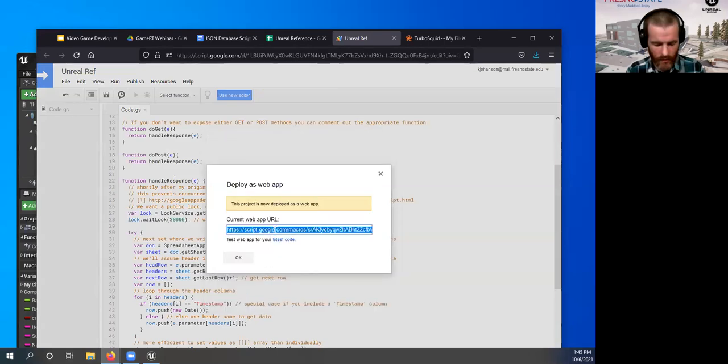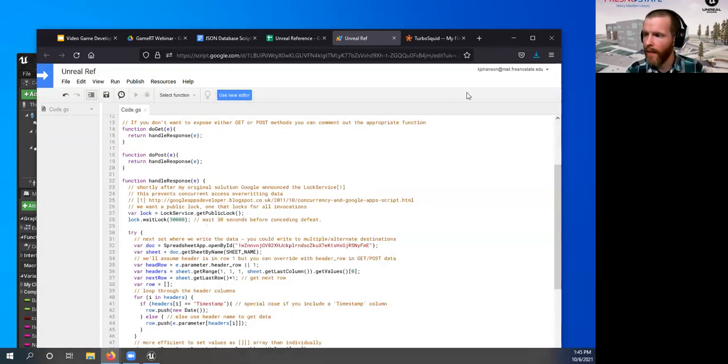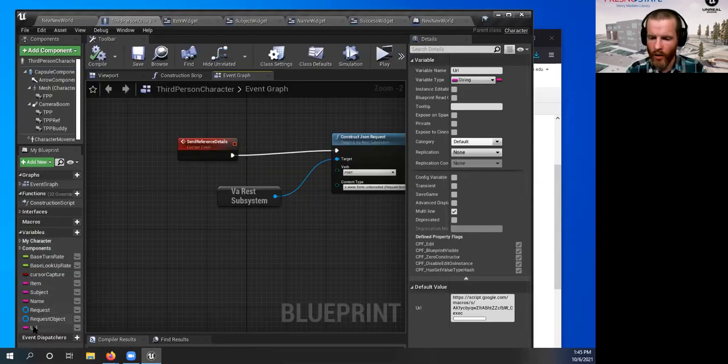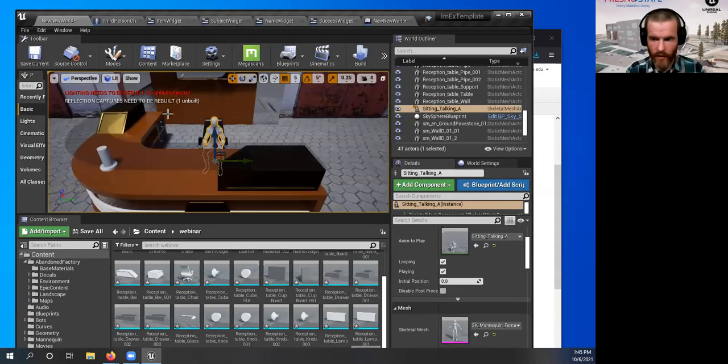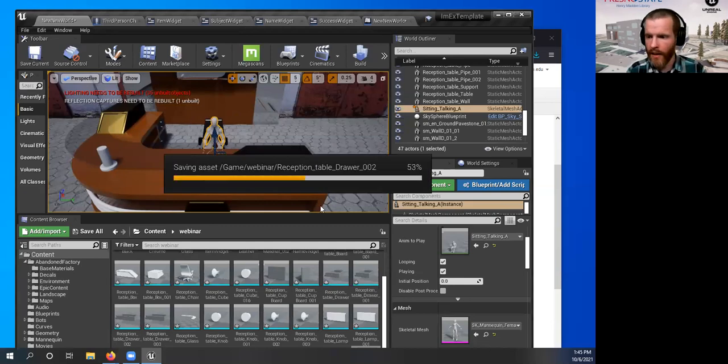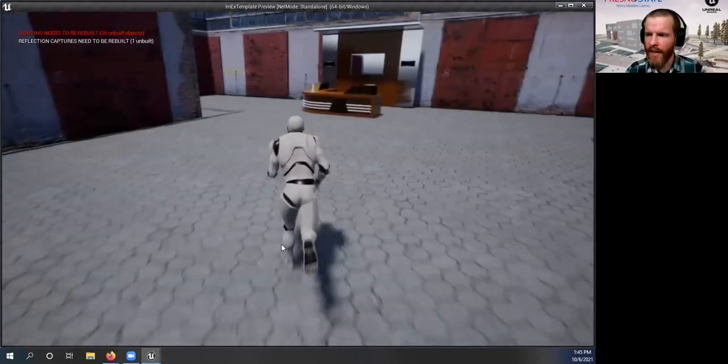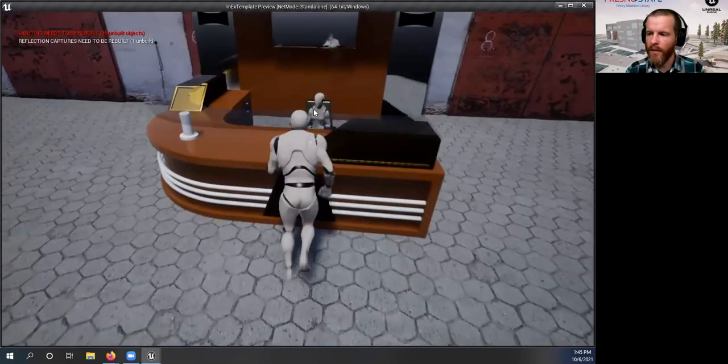Update, just in case it's a new URL, and come back in here and go to our URL here. And we're going to update the whole thing. That looks the same to me. Let's save the whole thing and play one more time and see how it works.